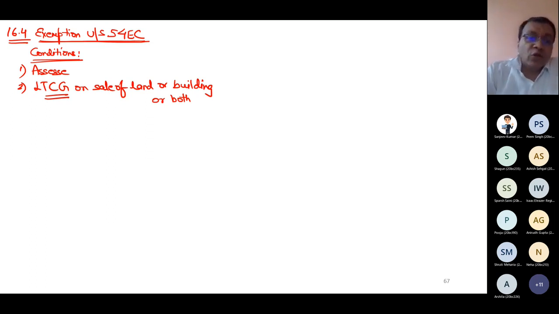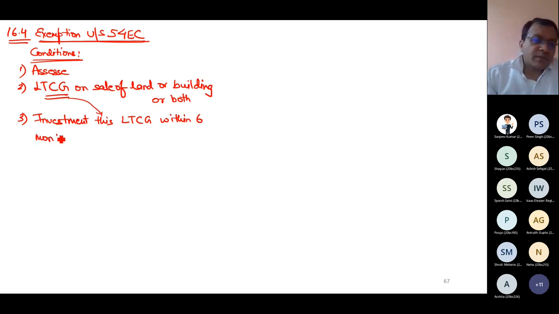In 54EC, long term. And what you should do, you should invest from this gain. You should invest this gain within 6 months of sale.